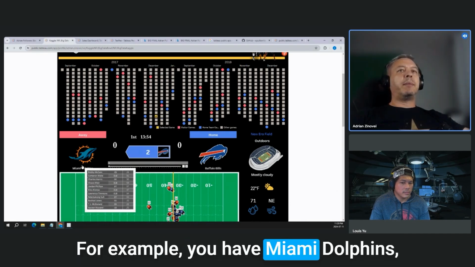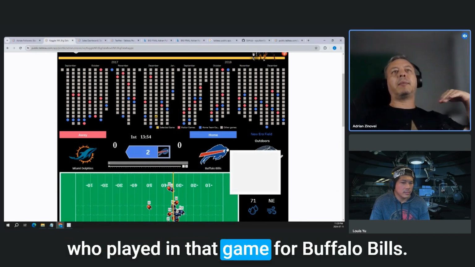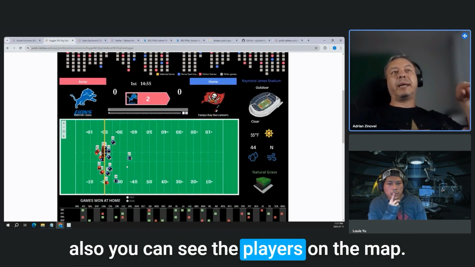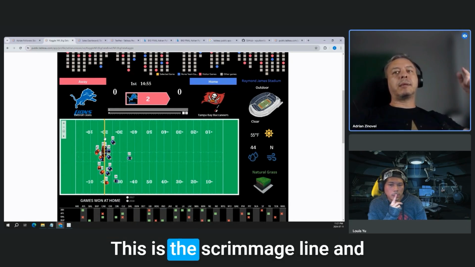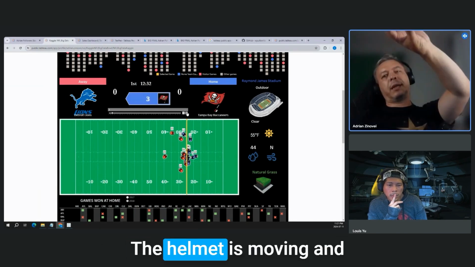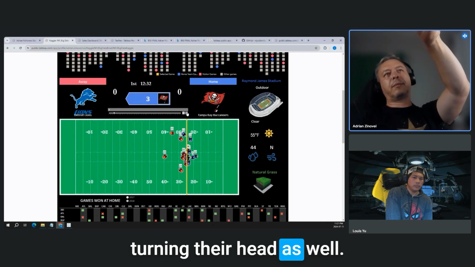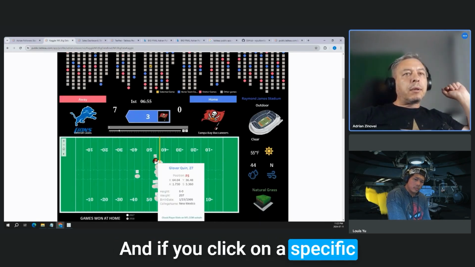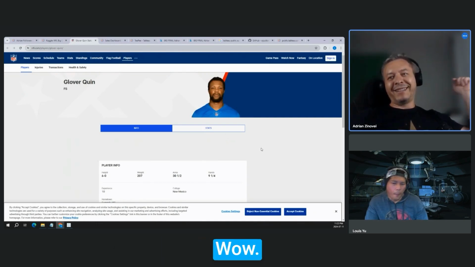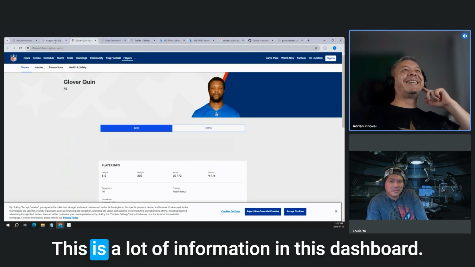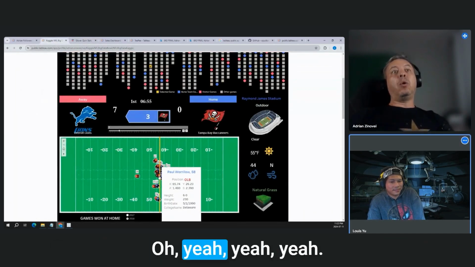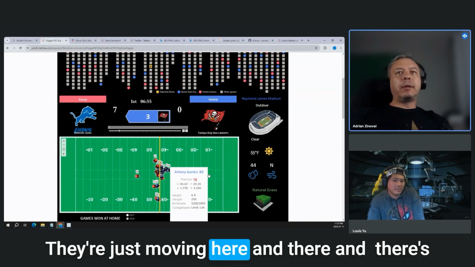For example, you have the Miami Dolphins who played in that game against the Buffalo Bills, and this is the game that's selected. But you can also see the players on the map. This is the scrimmage line, and everything is moving on the map. The helmet is moving and turning their head as well. And if you click on a specific guy, you go to their NFL page, and it's still there. Wow. 2018. You see a lot of information in this dashboard. Oh yeah, they're just moving here and there.